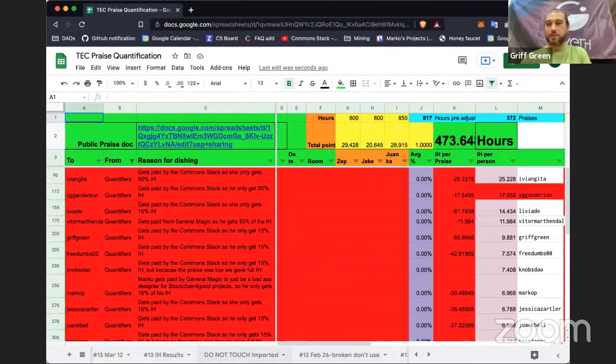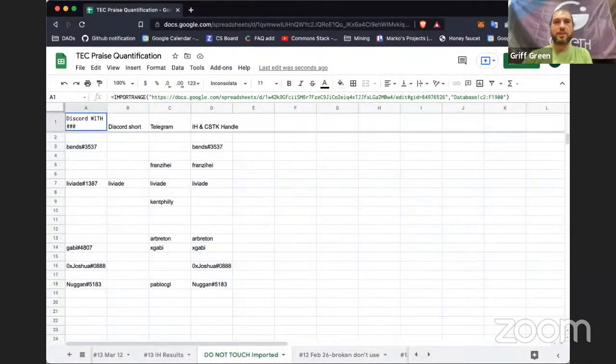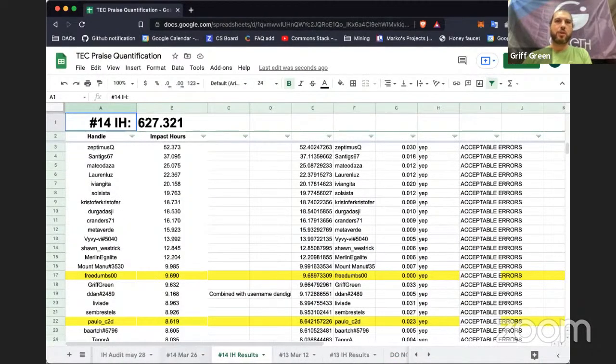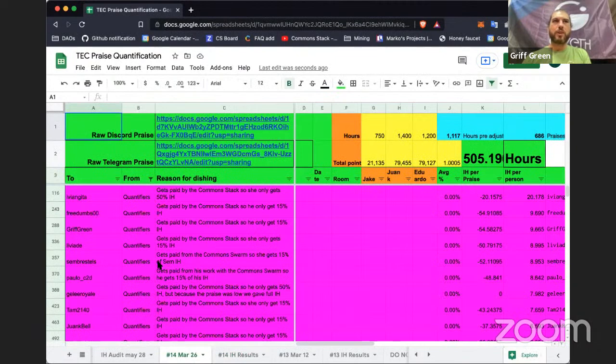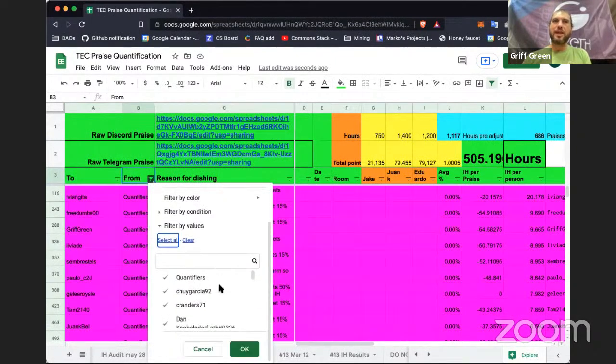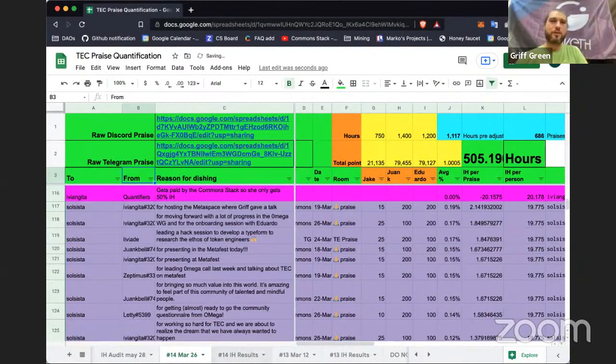Eventually we started dishing praise, first just on Telegram, and eventually we moved to Discord. So you'll see this do not touch imported tab, which connects Discord and Telegram handles for our community, so that we can give people one dominant handle, and we don't dish them praise to 2 different handles.